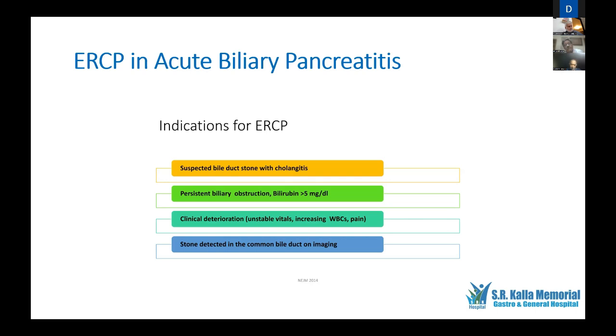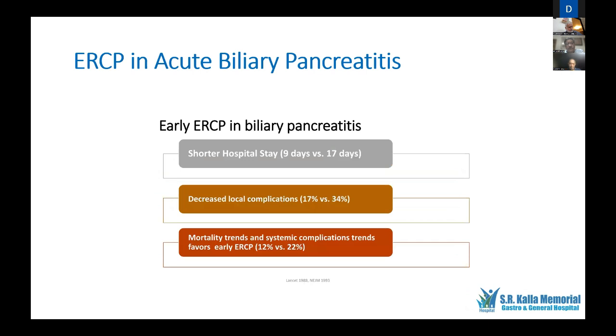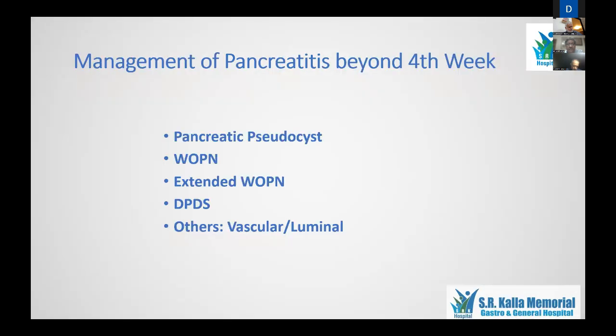In my personal opinion, I consider ERCP in biliary pancreatitis a very important step, and I consider it equivalent to doing a primary angioplasty, because those patients who decompensate later have major complications. Those patients who undergo early ERCP in biliary pancreatitis have a shorter stay and decreased complications, and mortality and systemic complications tend to be significantly lower for those who have undergone timely and early ERCP.